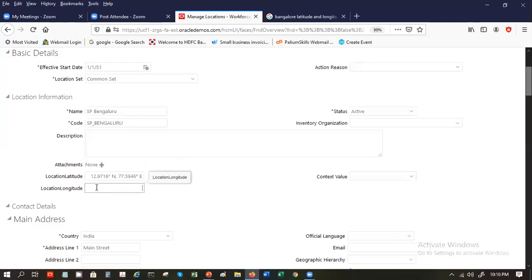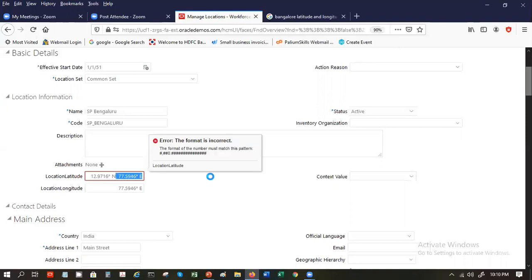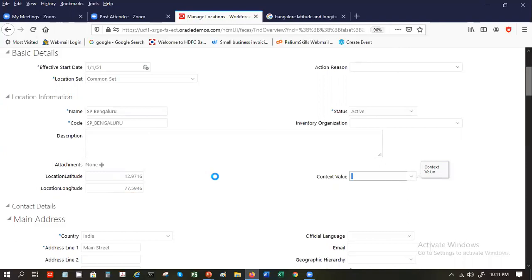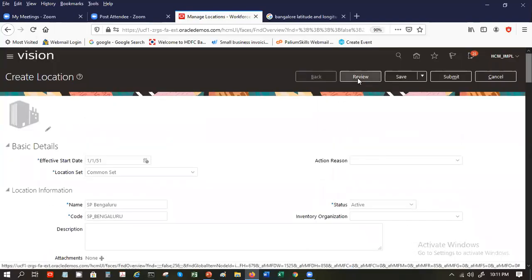Longitude is east, west, and latitude is north, south. So once this is done, we can review this.